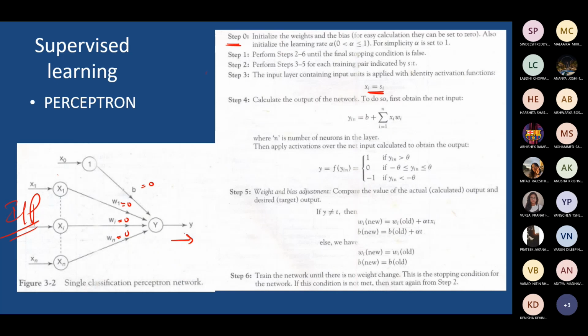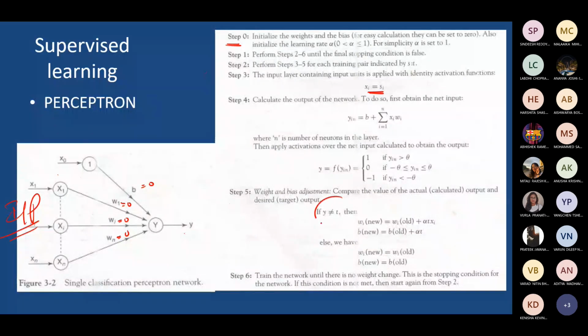In that condition, the actual response generated from the network is equal to the desired response. There is no error. You are able to get what is desired from the network.